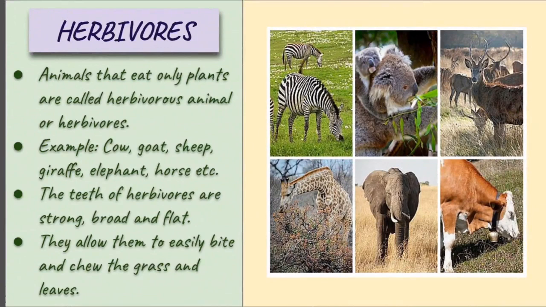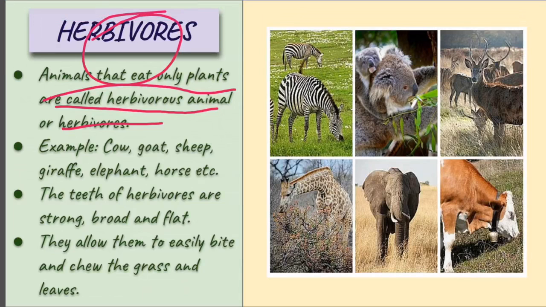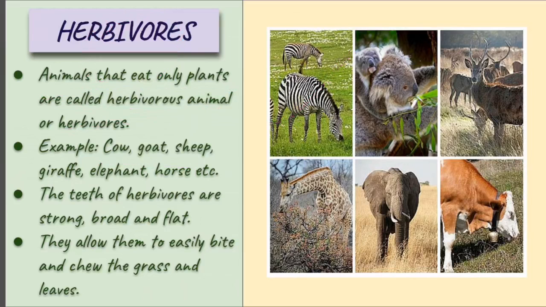This is how we can define herbivores: animals that eat only plants are called herbivores. For example, we have here cow, goat, sheep, giraffe, elephant, horse and many other animals like zebra. These are all animals which are totally dependent on plants for their survival on earth, and that is why they are known as herbivores.